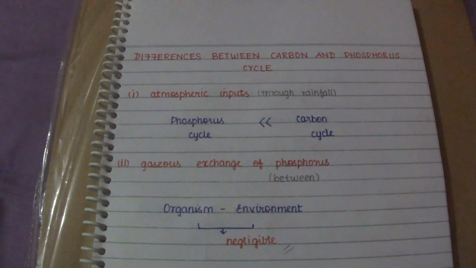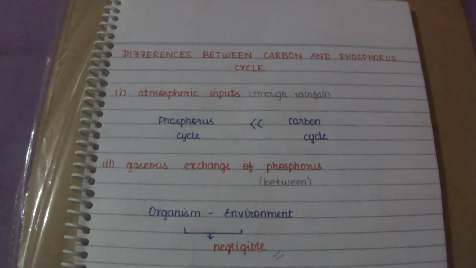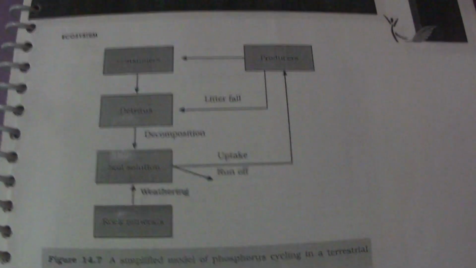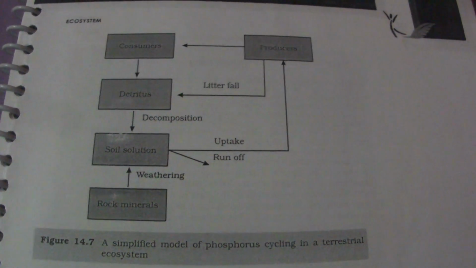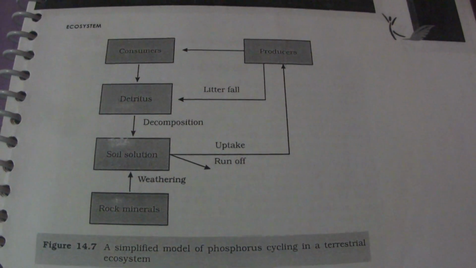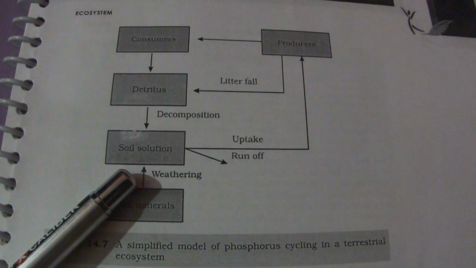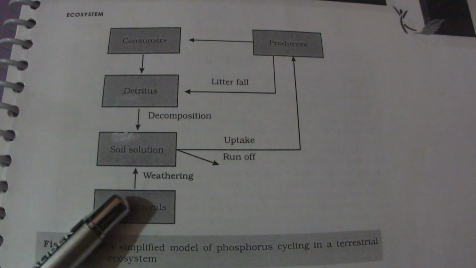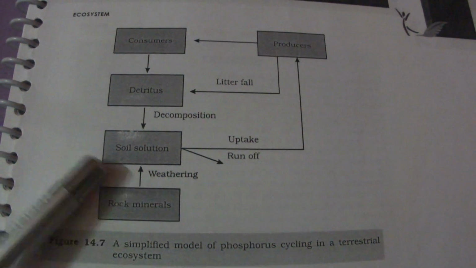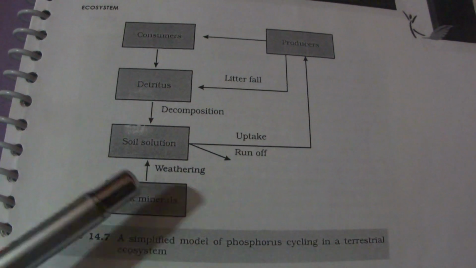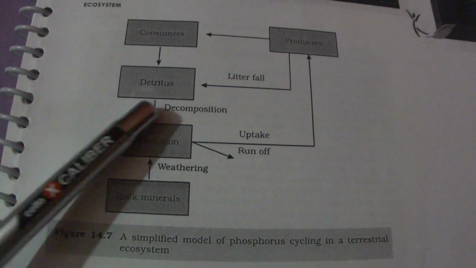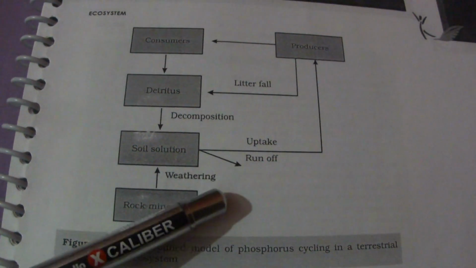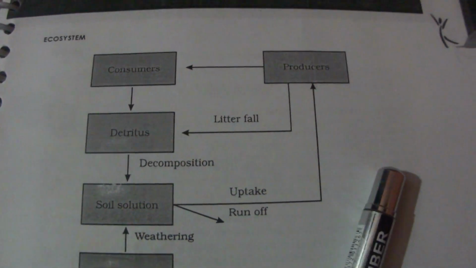Now we are going to see the simplified diagram of the phosphorus cycle in a terrestrial ecosystem. This is the diagrammatic representation of the simplified model of phosphorus cycling. Here are the rock minerals, and through the weathering process we already know, a small amount in the rock consists of phosphates. By weathering, it dissolves in small amounts in the soil solution, and here is the uptake and runoff.